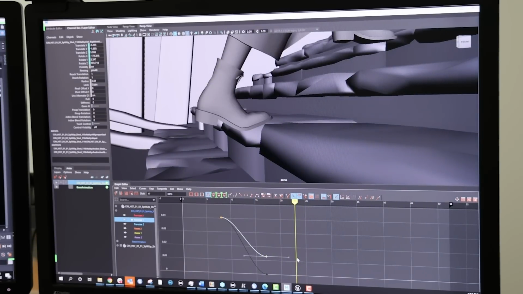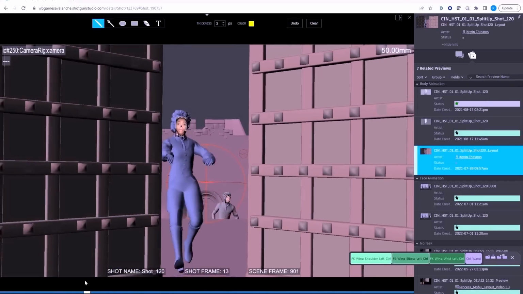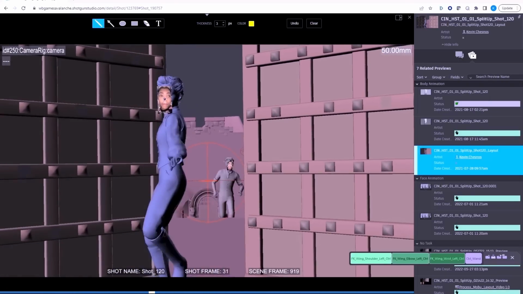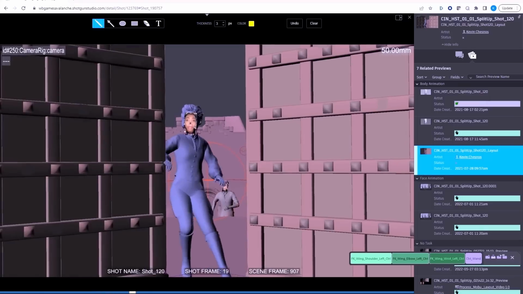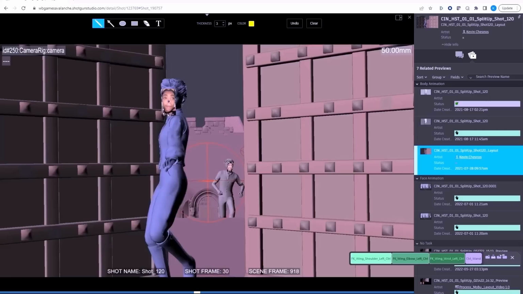For the most part, we're hopefully just cleaning stuff up. In some cases, we have to make the run look like it's going faster or whatever we need to do to sell the idea, and then any cleanup that might happen there as well. You can kind of see the arm looks like it almost bends backwards.